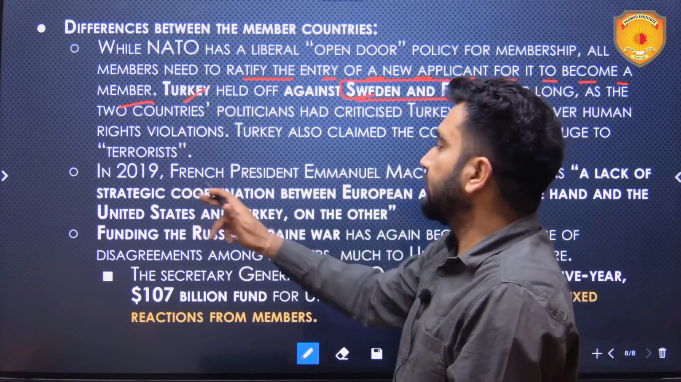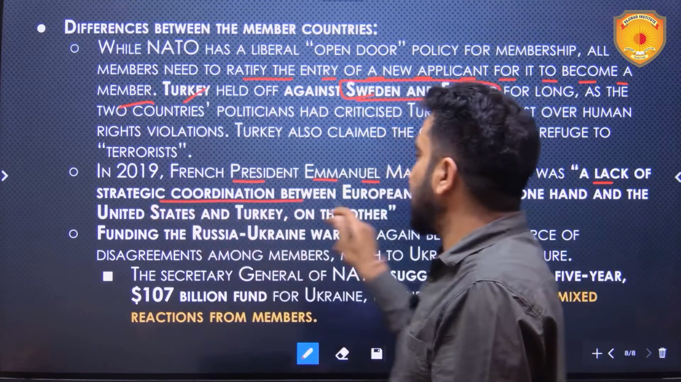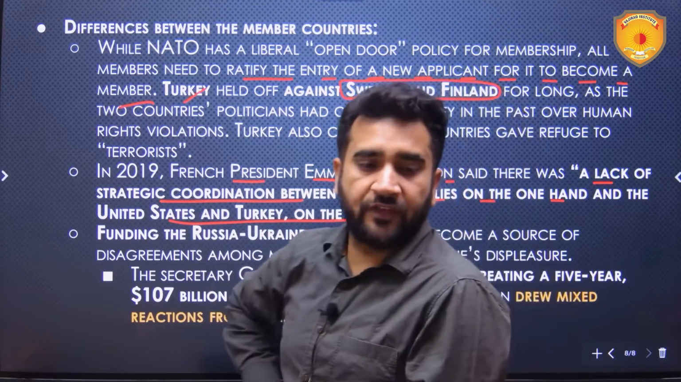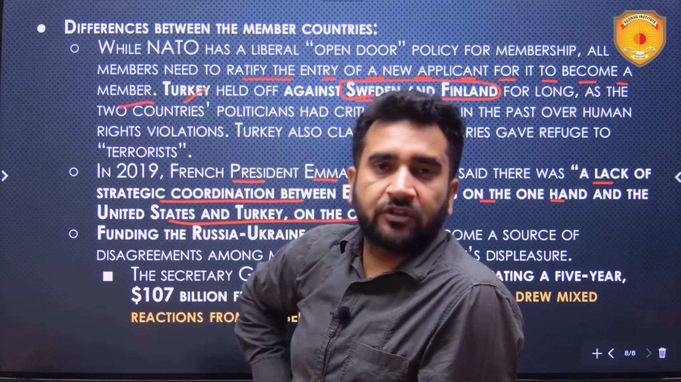Then in 2019, French President Emmanuel Macron said there was a lack of strategic coordination between European allies on one hand and the United States and Turkey on the other hand. So, the United States and Turkey on one side, European countries on the other.